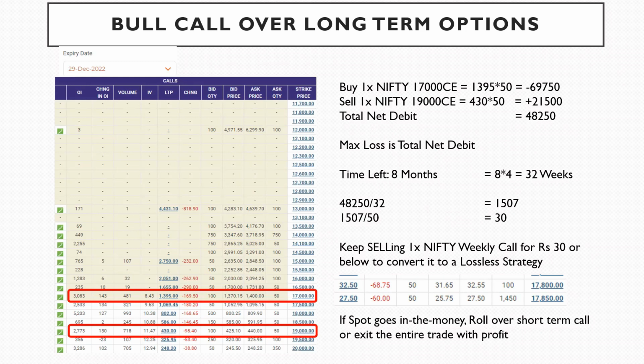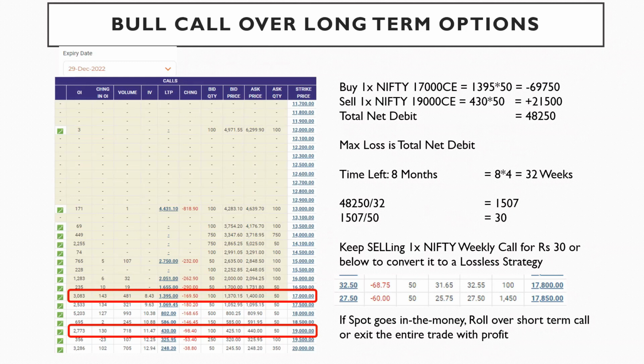If you see the screenshot, let's say the market spot is at 17,170 or 200. The 17,800 call is trading at 31 and the 850 is trading at 25 rupees. If you keep selling OTM calls like this every week, every month of 4 weeks, you will get 120 rupees premium. Sometimes volatility is high and you will get a high premium. Like this, you can recover the expected loss from the weekly calls.